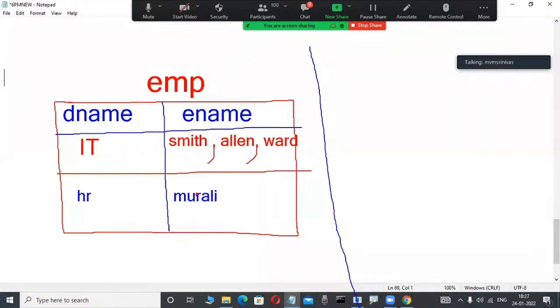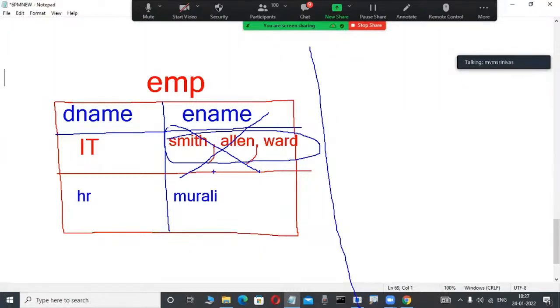There is no multiple value separated with comma. For example, here is the problem. What is the problem? Smith, Allen, Ward, stored here, represented in the format of commas. It won't work. This cell is not working. Why? Because data is represented in each cell, so only a single value is allowed. That is a rule in relational data model products.